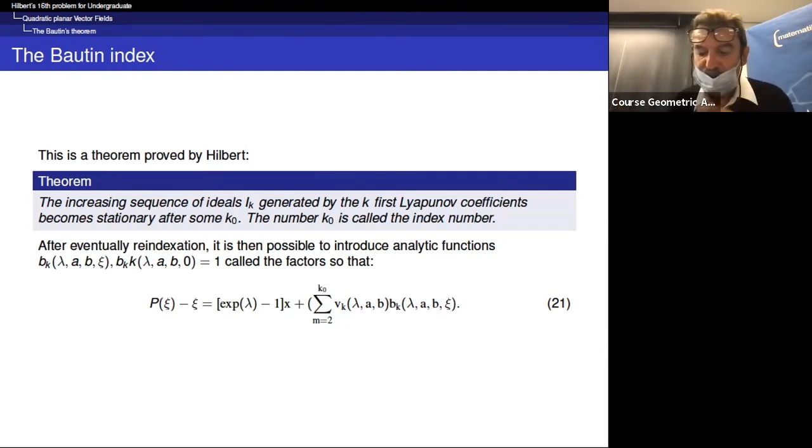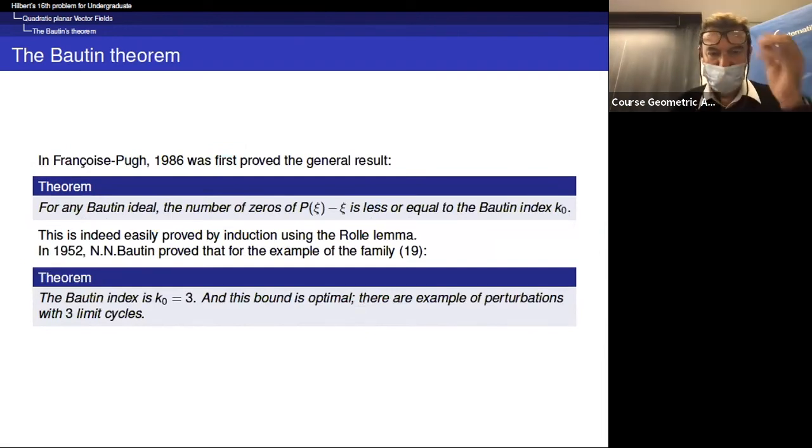And after some consideration, by the way, it was first proved in 1986 in my paper with Pugh, for any Bautin ideal, the number of zeros is less or equal to the Bautin index k0. Now it's a well-known notion, of course. So this is indeed easily proved by induction using the Rolle lemma.